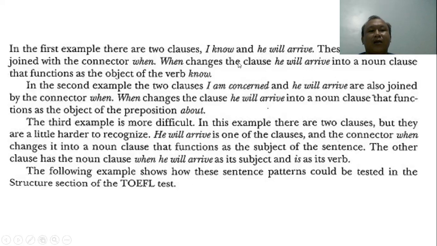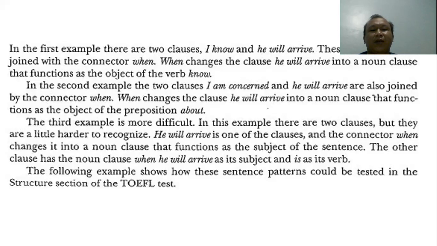In the first example, there are two clauses: I know and he will arrive. These two clauses are joined with the connector when. When changes the clause he will arrive into a noun clause that functions as the object of the verb know. In the second example, the two clauses, I am concerned and he will arrive, are also joined by the connector when. When changes the clause he will arrive into a noun clause that functions as the object of the preposition about.